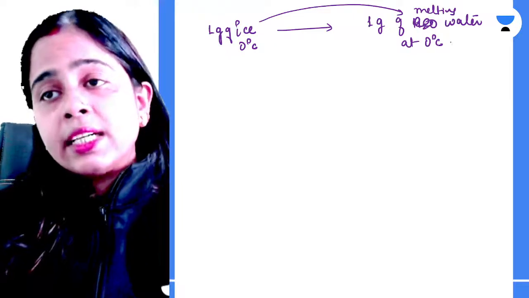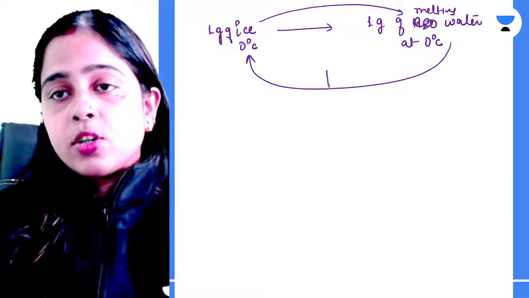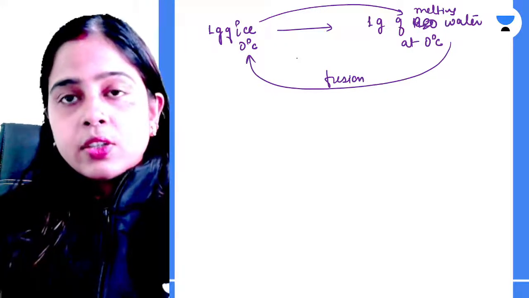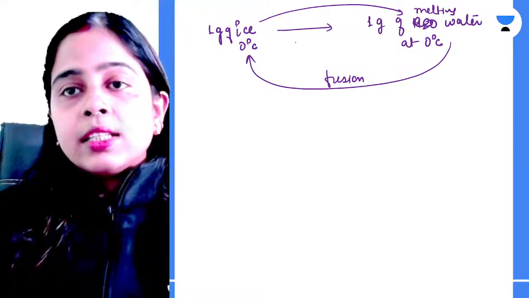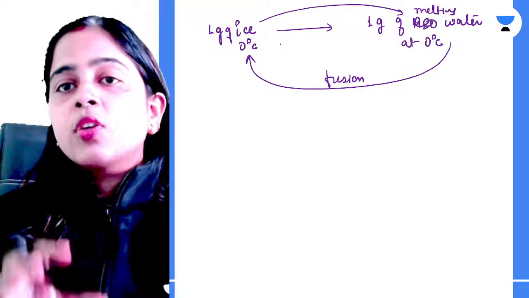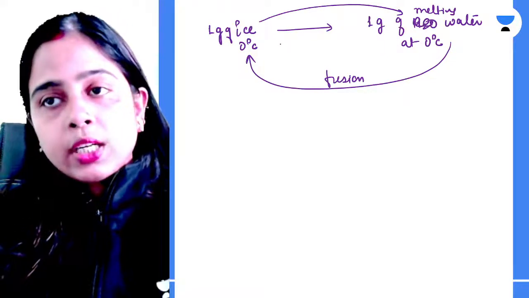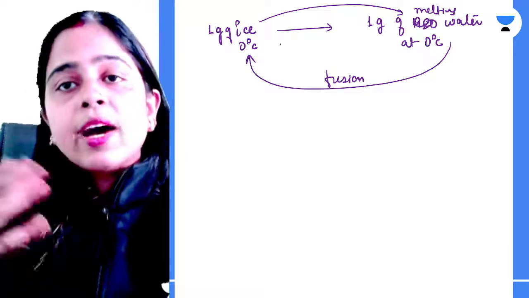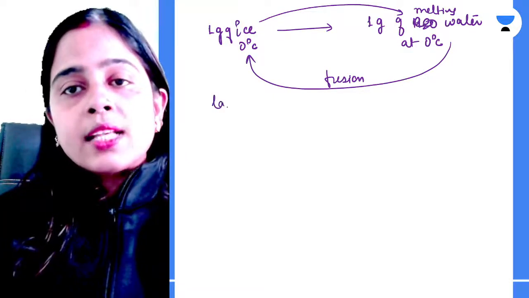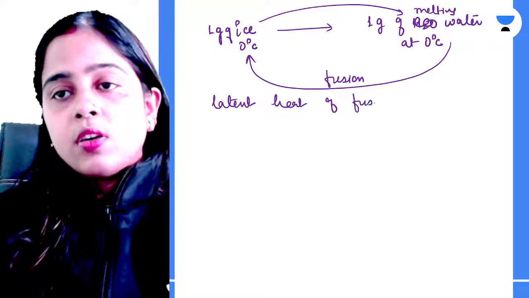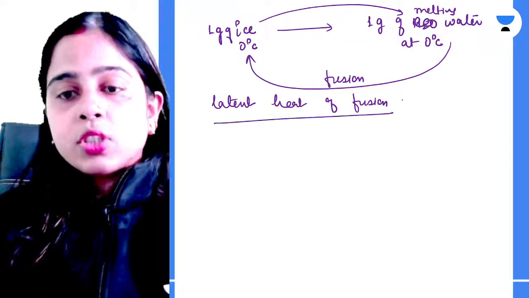And if you again convert water to ice, this is your fusion. The heat required to melt 1 gram of ice at 0 degrees Celsius to 1 gram of water at 0 degrees Celsius and vice versa is known as your latent heat of fusion.